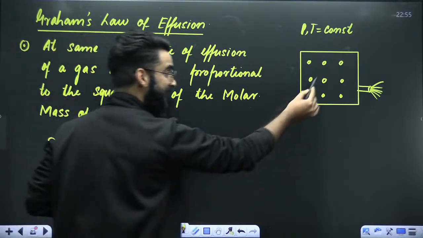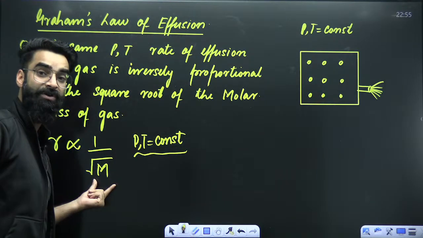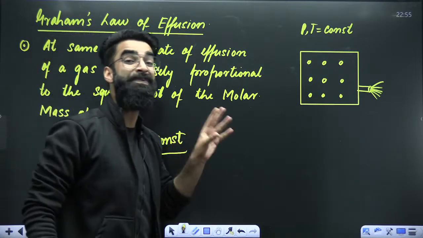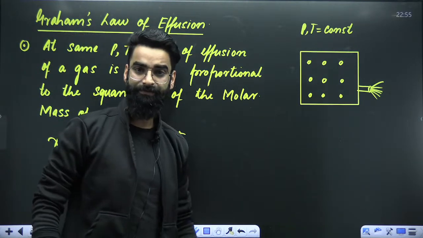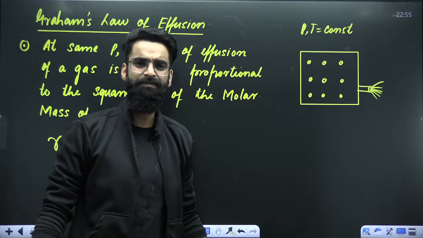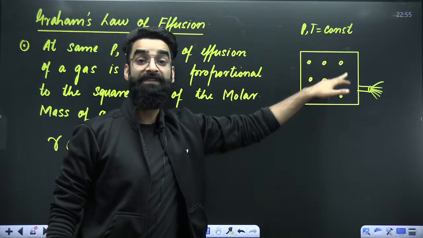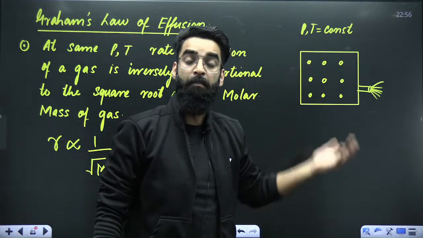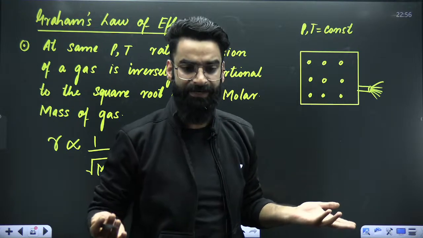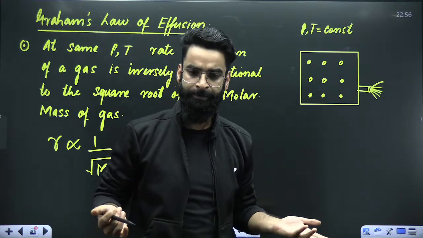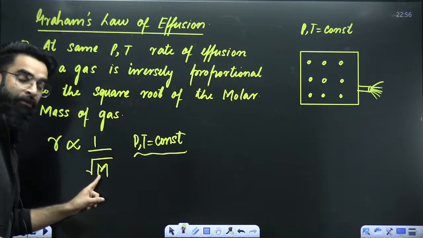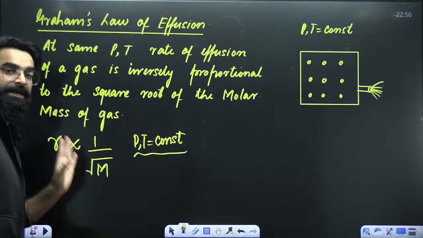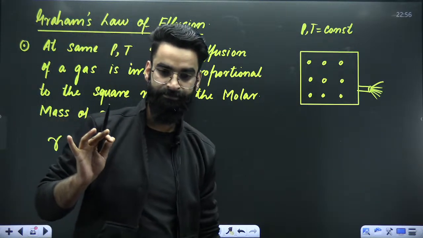The more the molar mass of the gas inside the container, the less is going to be the rate of effusion. Less is going to be the speed with which the gas comes out of the container. It's simple. The lesser the molar mass of the gas, the more will be the rate of effusion. More will be the speed with which the gas comes out of the container. It's evident. So, more the molar mass of the gas, lesser the rate of effusion. Lesser the molar mass of the gas, more the rate of effusion. As simple as that.